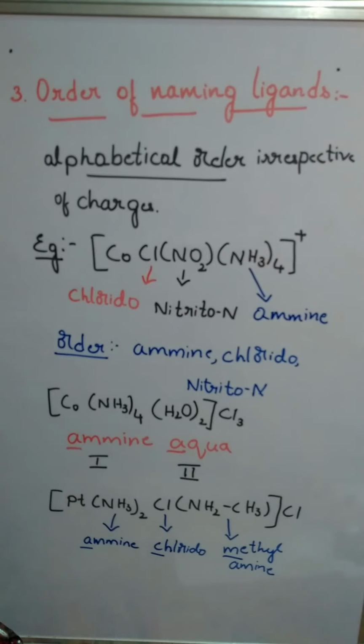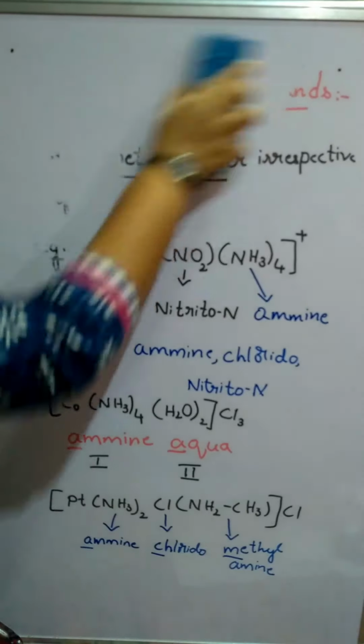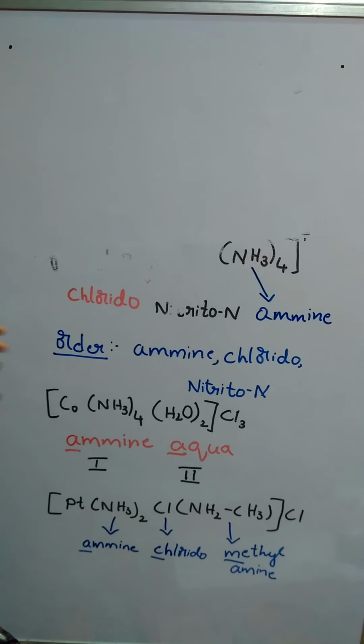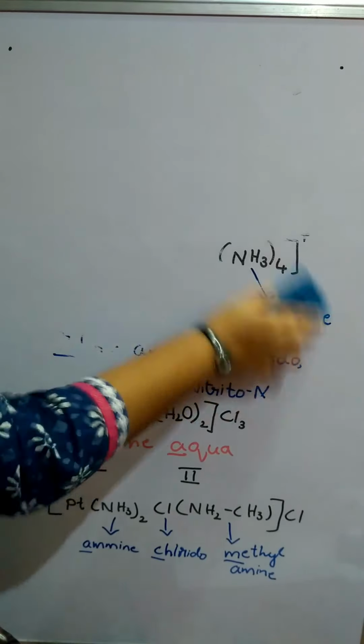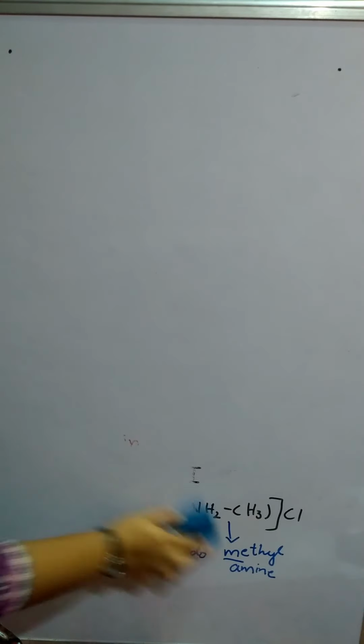Next we'll move on to the numerical prefixes, that is the fourth point. Naming the ligands we have seen, and the order of naming the ligands also we have studied. Next we'll move on to the numerical prefixes for ligands. Fourth one.